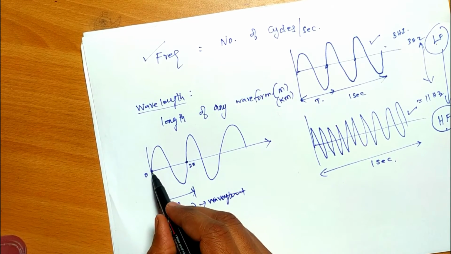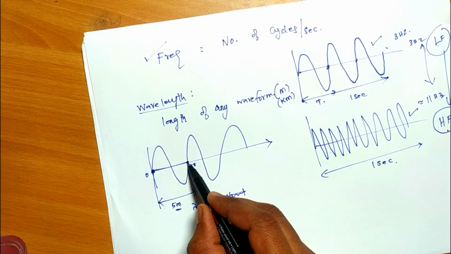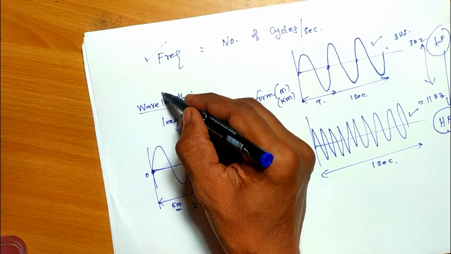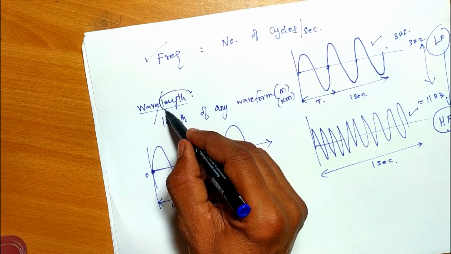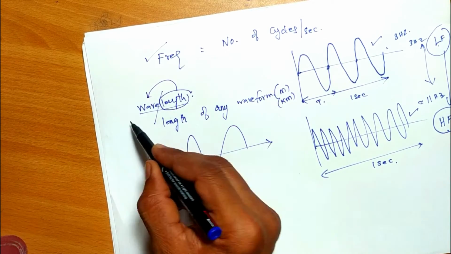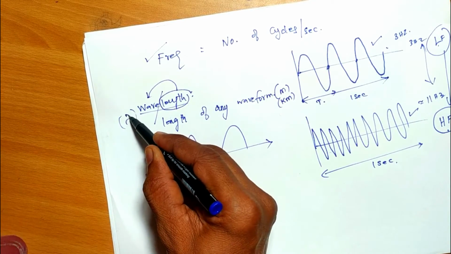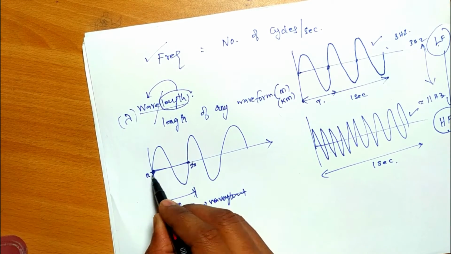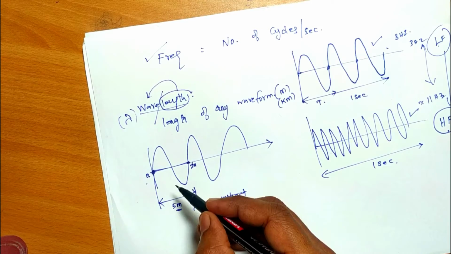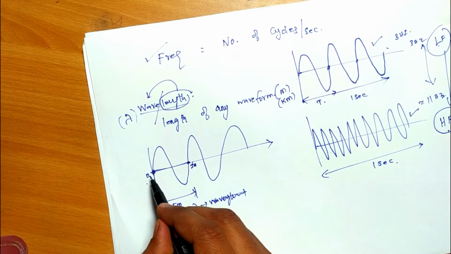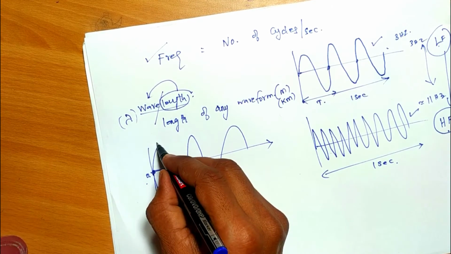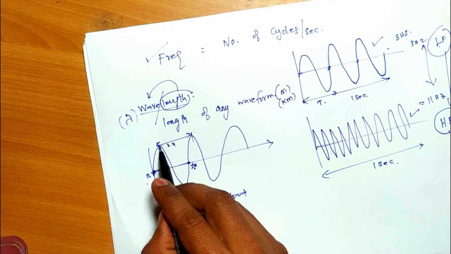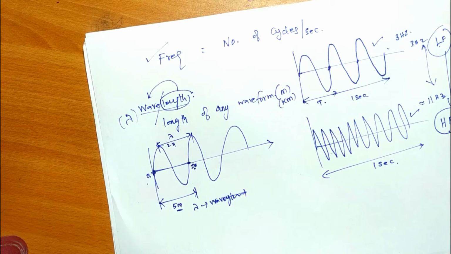So what I mean is, the length of the waveform from 0 to 2 pi, that length is called wavelength. So we can break this word and put: the length of any waveform is called wavelength, lambda. And when we talk about length, it is nothing but 0 to 2 pi. And this 0 to 2 pi variation does not necessarily start with 0 and end with 2 pi. It may start here and end here also, because this length is also 2 pi, so we can put this is also lambda.